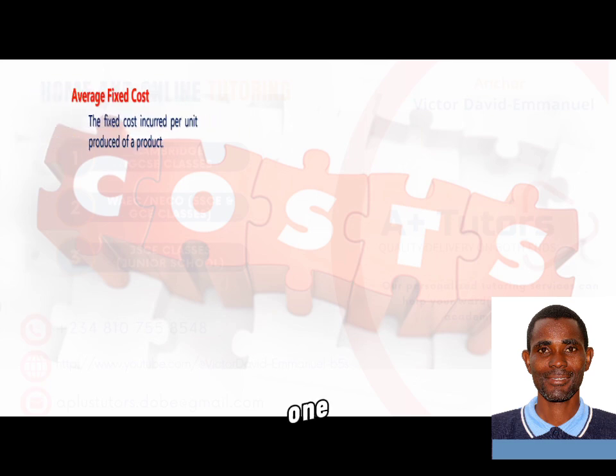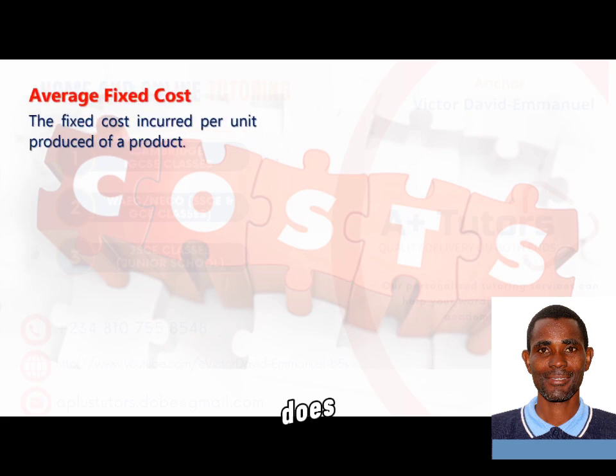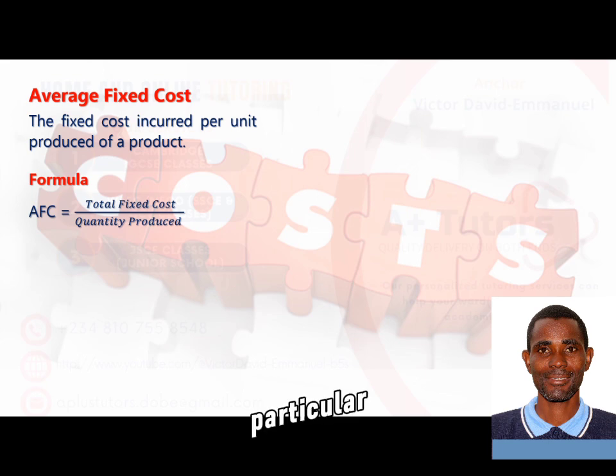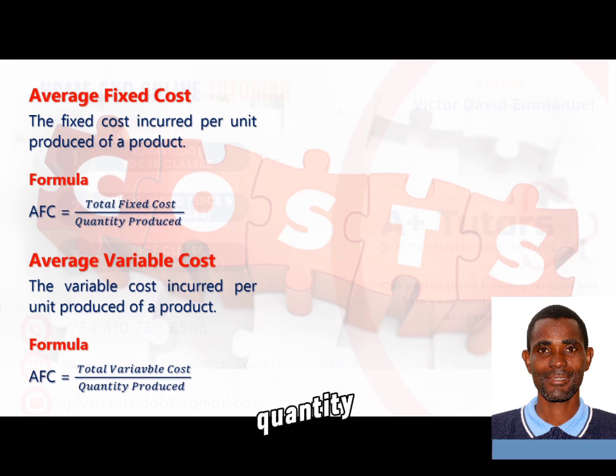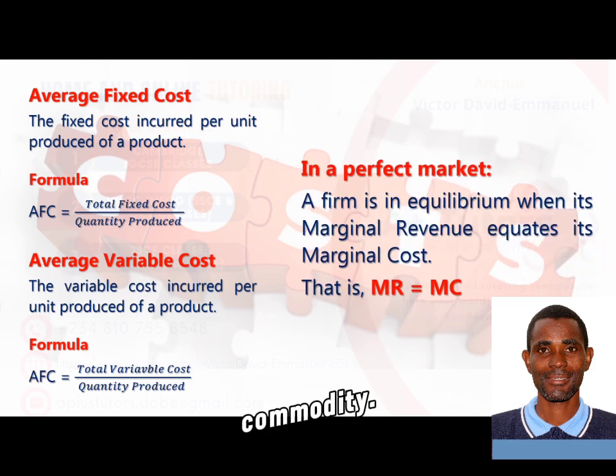Now, average fixed cost. Don't forget, we have talked about what fixed cost is, that cost that does not vary with the level of output. So average fixed cost simply refers to that fixed cost to incur per unit produced of a commodity, and usually calculated as total fixed cost divided by the number of quantities that is being produced at a particular time. Then we also talk about average variable cost. Don't forget our variable cost as earlier discussed, and it is variable cost incurred per unit produced of a product, which is also calculated as total variable cost divided by quantity produced of a commodity.